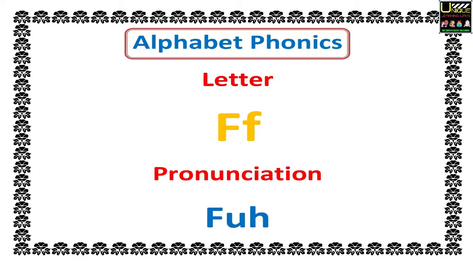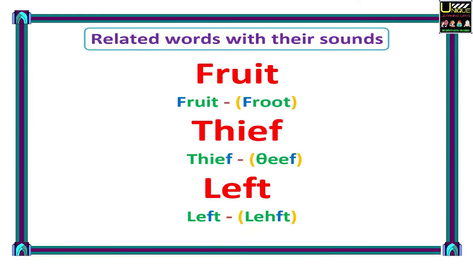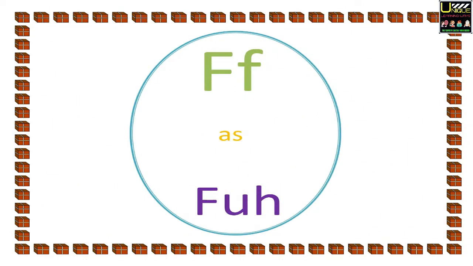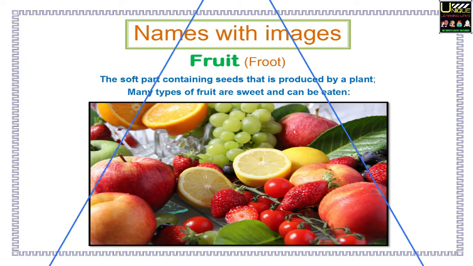Here we go. Alphabet phonics. Letter F. Pronunciation F. Related words with their sounds. Here you will see three words in red with their pronunciation. Fruit, thief, left. F as F. Names with images. Here you will see a word with its pronunciation, explanation, and an image.